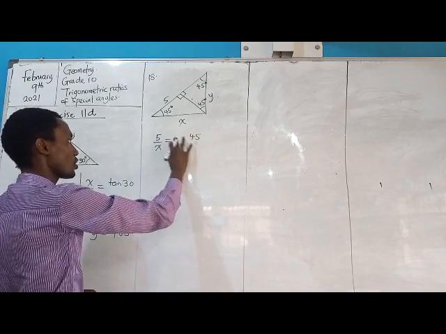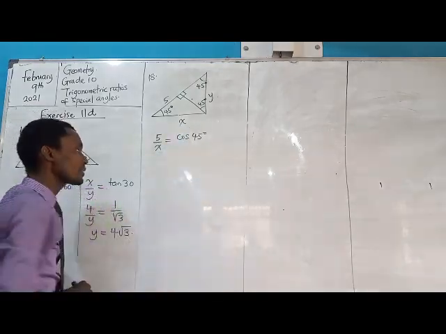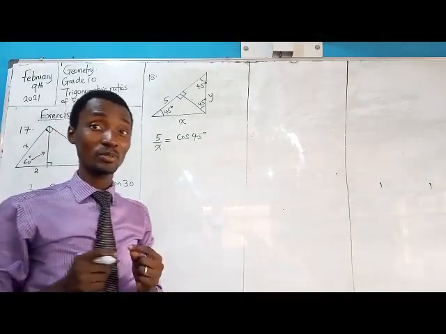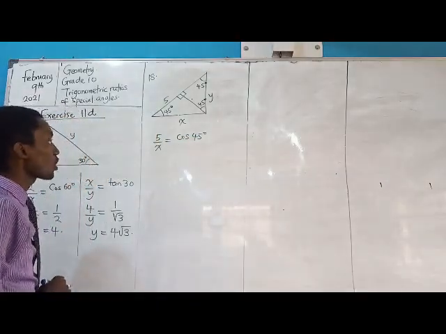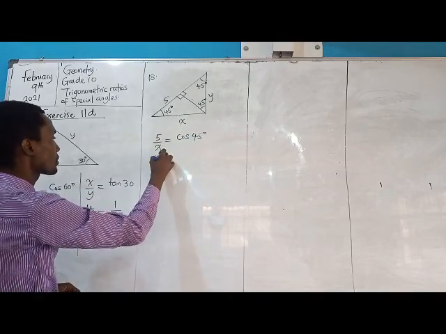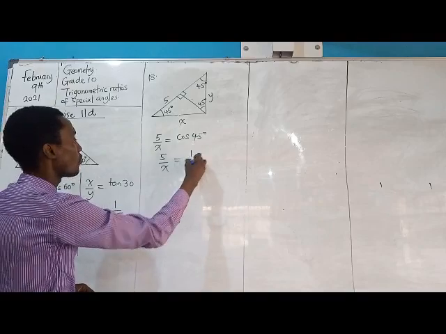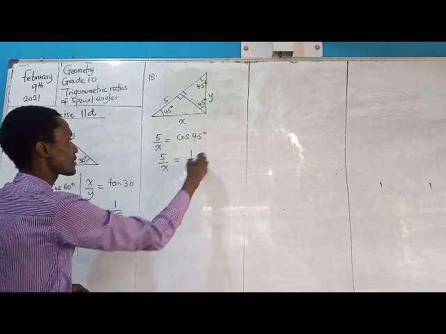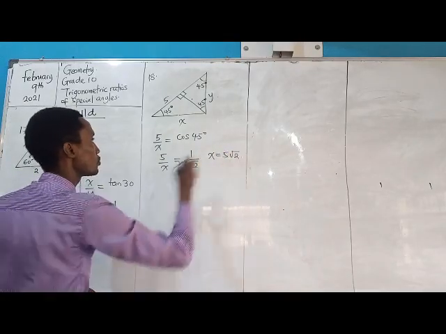Sine, cosine, sorry about that, that'll be cosine 45 degrees, right? The reason why I was even reading in my mind that this thing is wrong is because I already have a particular expectation of what my answer should be. And at that, I'll have that what? 5 over x will be equal to 1 over what? Root 2. Which means that x invariably will be equal to 5 root 2.